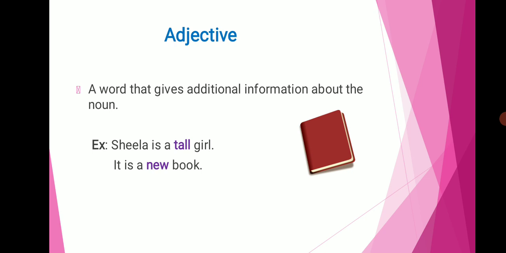In the first example, Sheila is a tall girl. The word tall gives additional information about the noun Sheila, that she is a tall girl. And in the second example, it is a new book. Here we get information about the book, that is, it is a new book.